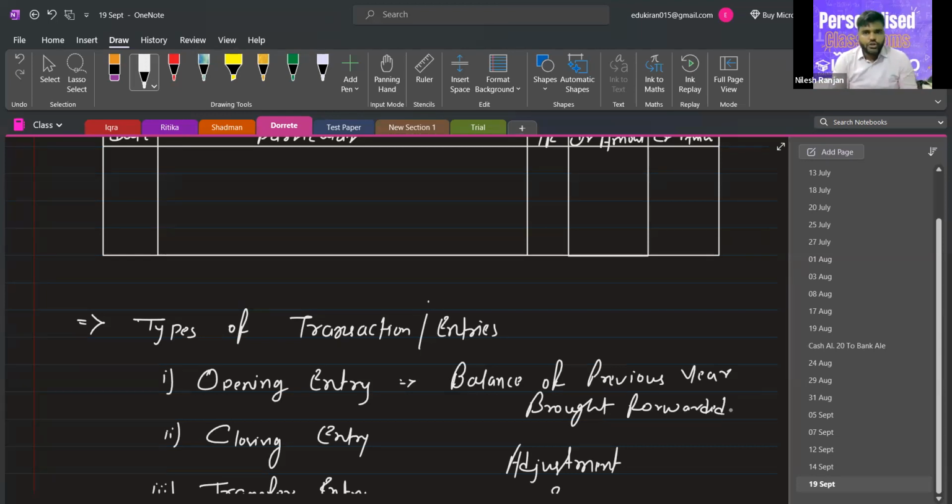We will show you how we will pass the opening entry. But first, we will understand all the entries that we have written here. Second is the closing entry. Now, the balance left in our account is carried forward to the next period. And which account balance is forwarded?